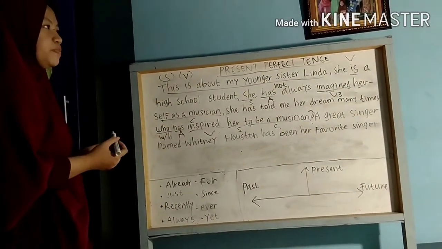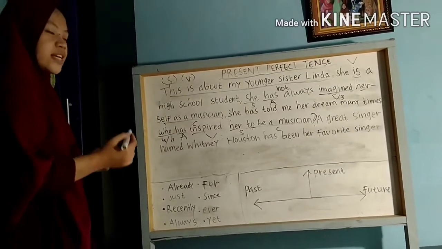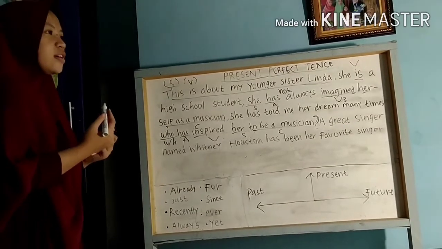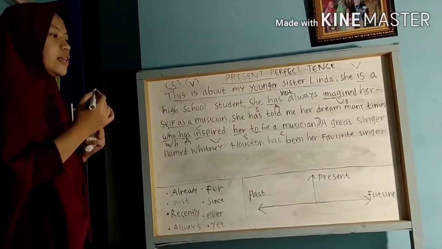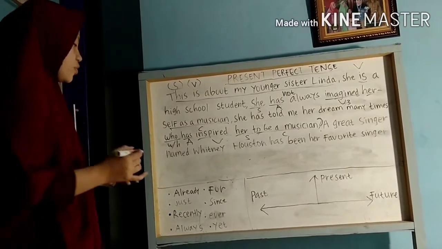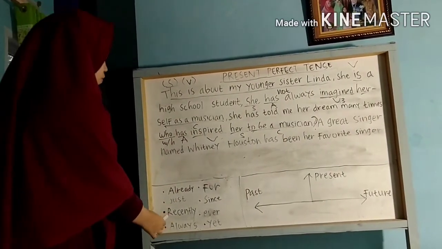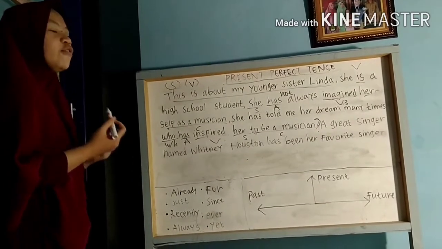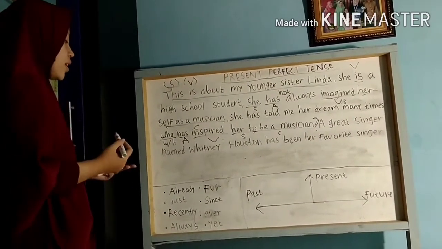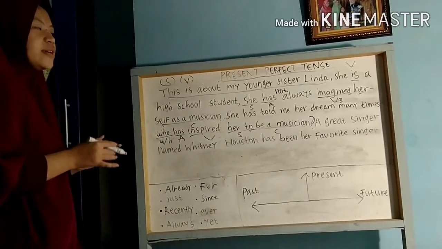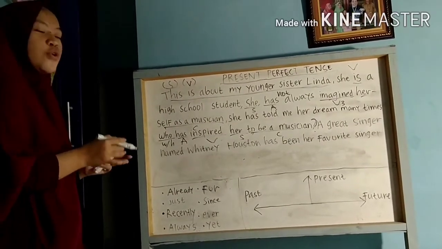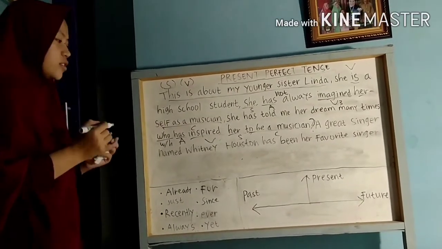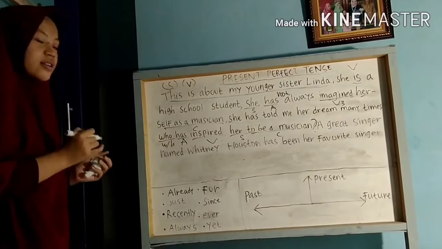For example, I have just eaten a hamburger. So the hamburger that I ate, the time that I ate it, is just now. Recently or lately: for example, I have watched K dramas recently. So recently means in the last few days I watched K dramas.